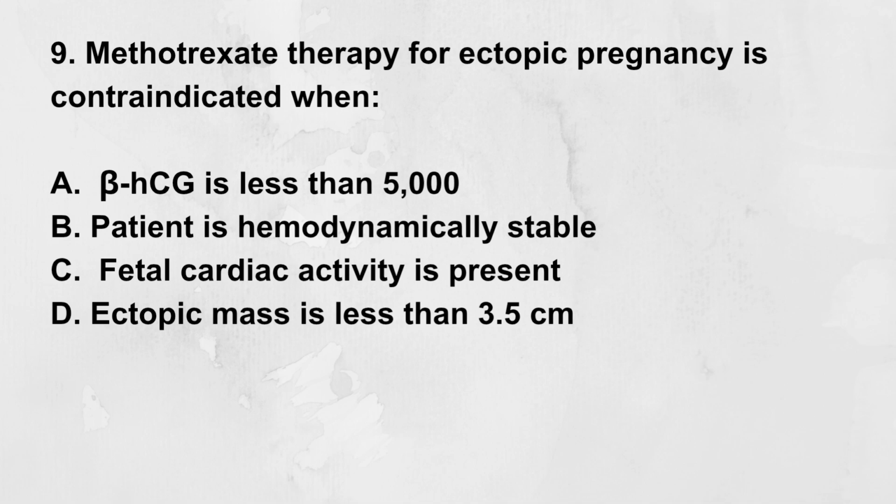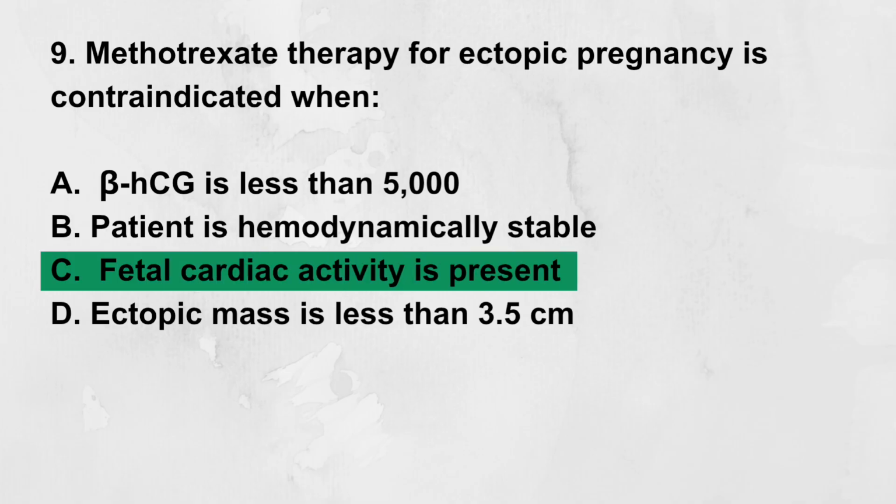Methotrexate therapy for ectopic pregnancy is contraindicated when: A. Beta-HCG is less than 5,000. B. Patient is hemodynamically stable. C. Fetal cardiac activity is present. D. Ectopic mass is less than 3.5 centimeters. Correct answer: C. Fetal cardiac activity is present. Methotrexate is contraindicated if fetal cardiac activity is detected, as it requires no viable fetus.